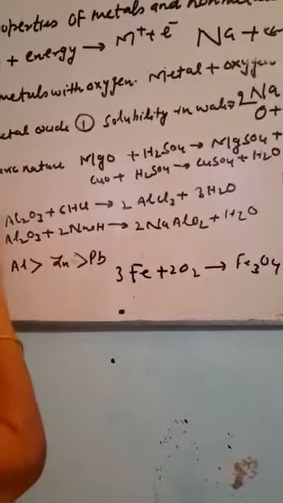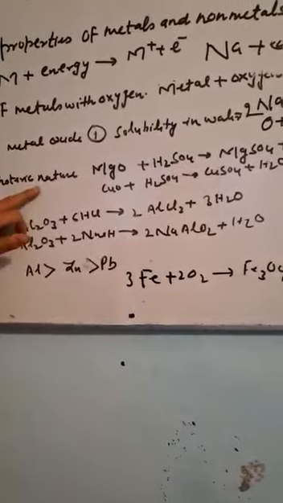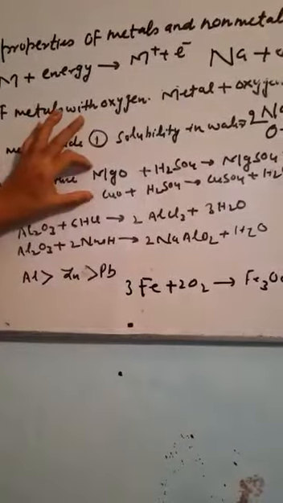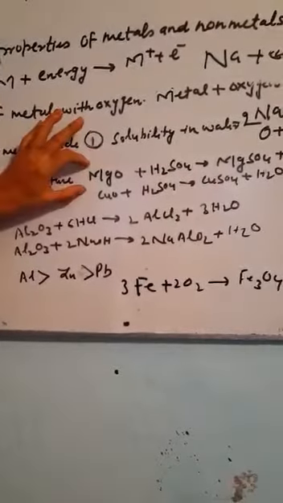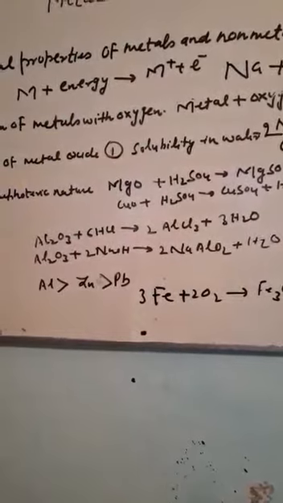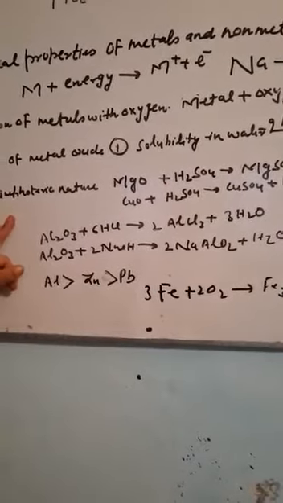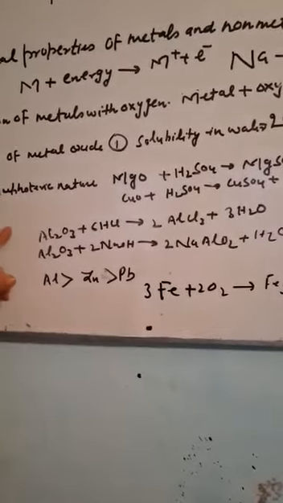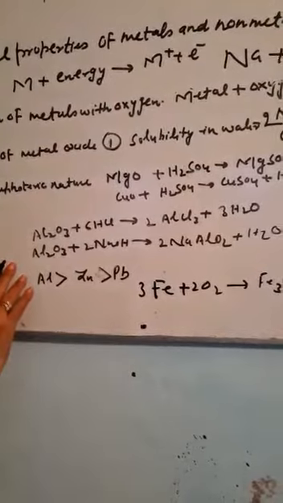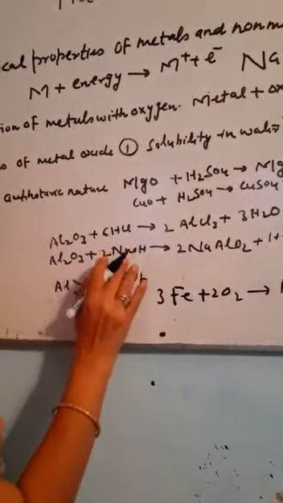The second property is basic or amphoteric nature. I have told you that these metallic oxides are basic in nature; they combine with acid. Now, what is the meaning of amphoteric? Amphoteric means that some metallic oxides can combine with both acid and base.